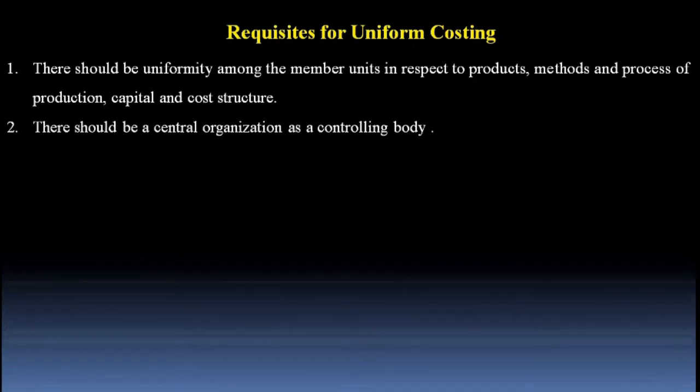There should be a central organization as a controlling body. Your company and your competitor company should come together and unite and establish a central organization. After its establishment, you all will be members of this organization. Usually, this kind of central organization is known as a trade association or chamber of commerce.